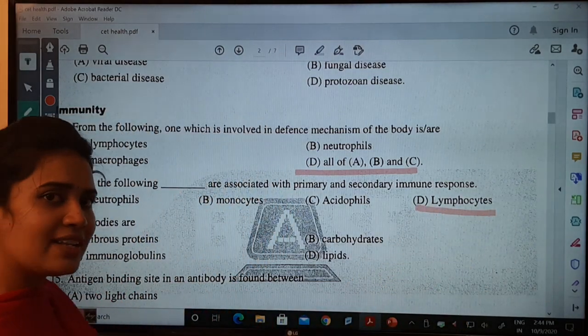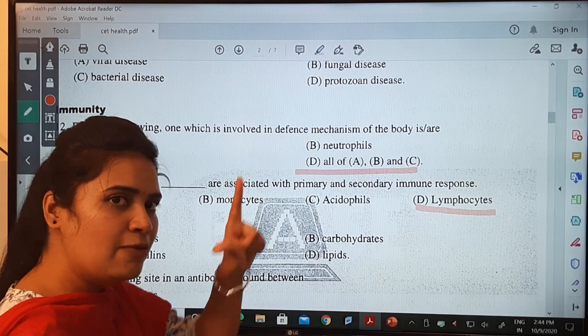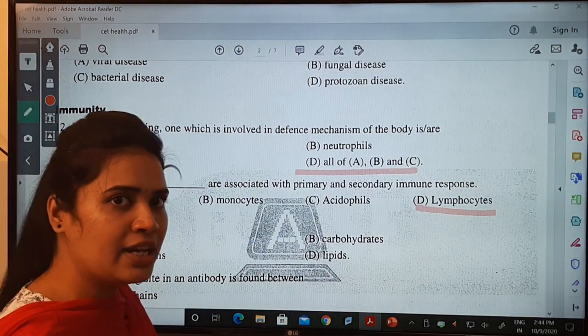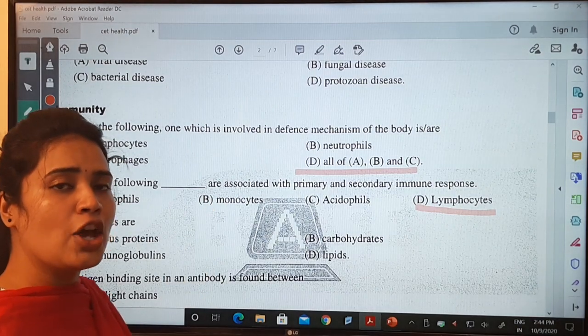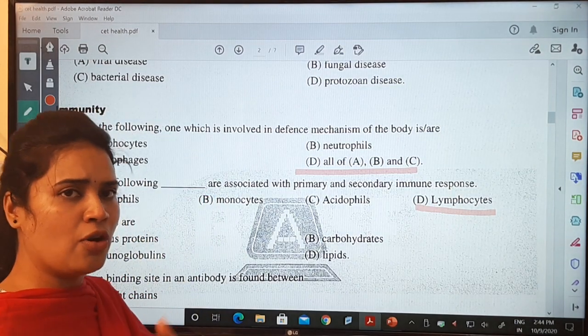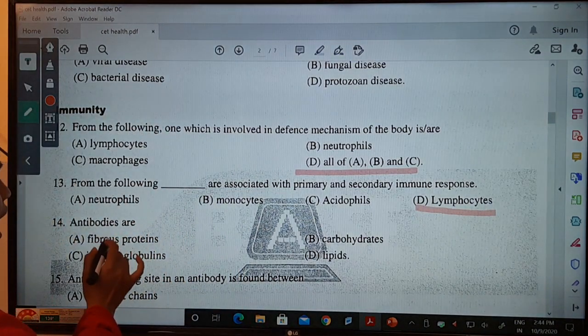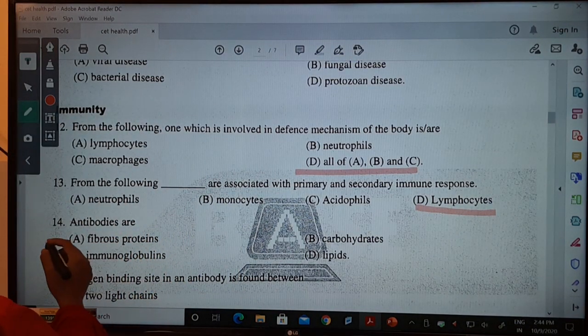Which lymphocytes? T lymphocytes and B lymphocytes. T lymphocytes are called cell-mediated immunity. B lymphocytes are called humoral immunity, also called antibody-mediated immunity.